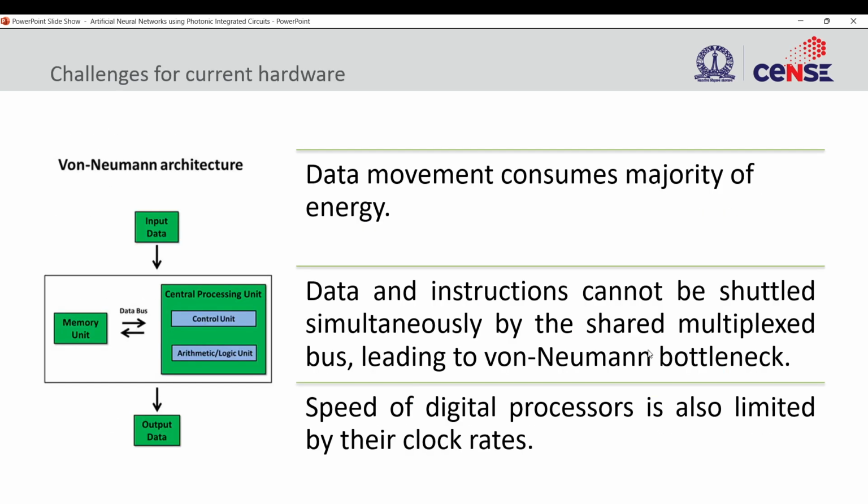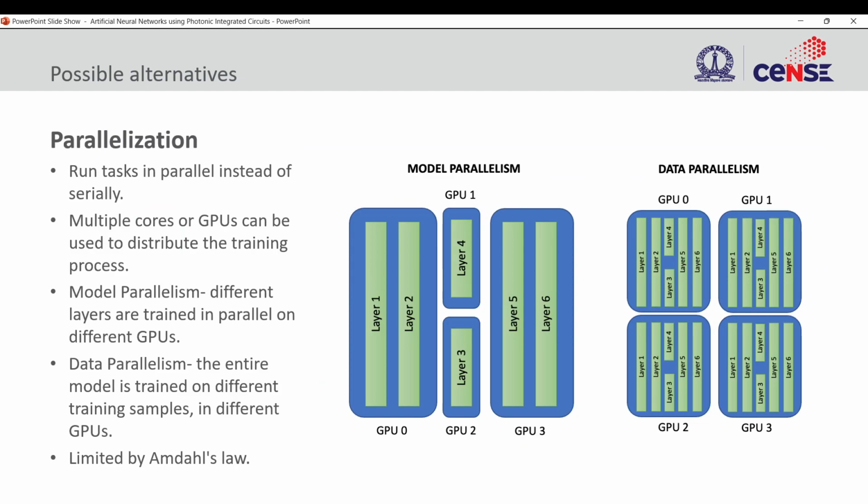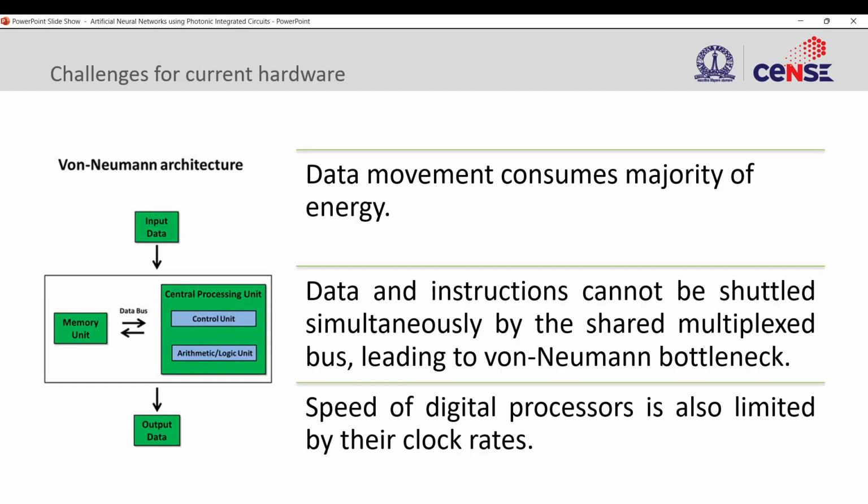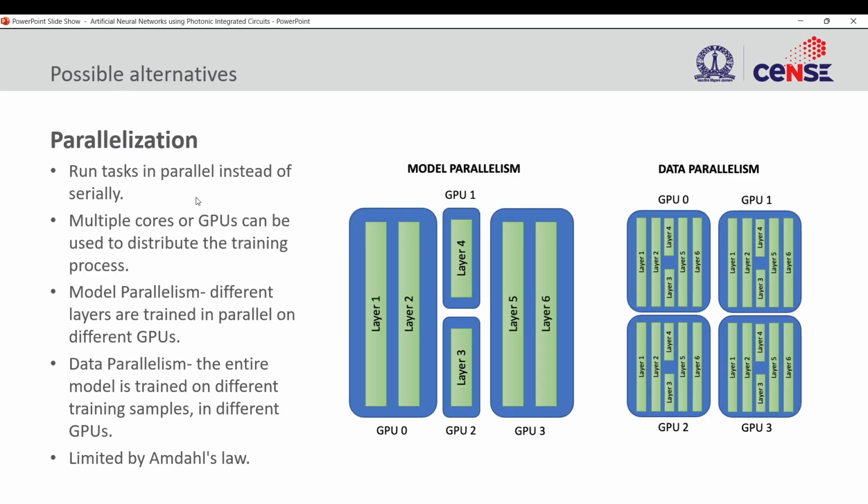So one step ahead from the von Neumann problem, or the current hardware causing the von Neumann problem, was to go for parallelization approaches. So what people did is they went for GPUs. So you can run the model in parallel, or you can run multiple data points in parallel. GPU basically will have multiple cores, right? So you can train different layers in parallel on GPUs, or the entire model is trained on different training samples in different GPUs.